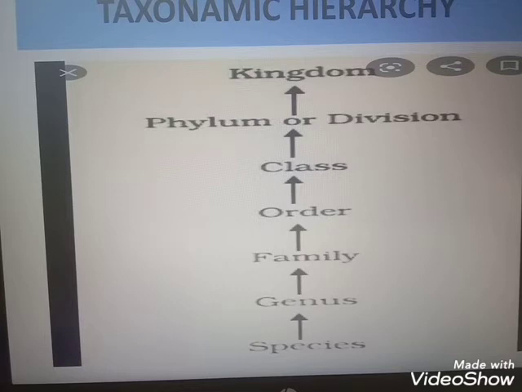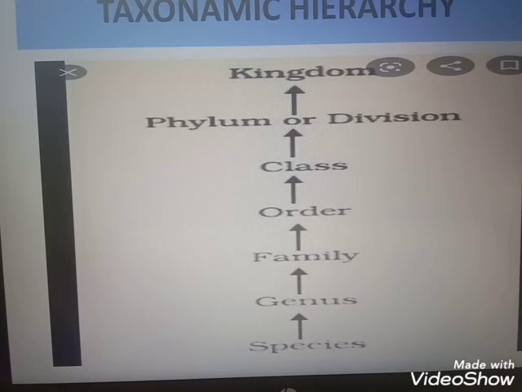Suppose humans are a species, having some similar characters. Then lion is another species, tiger another species. They are populations in which gene flow occurs under natural conditions. And species have the ability to reproduce and produce young viable offspring.